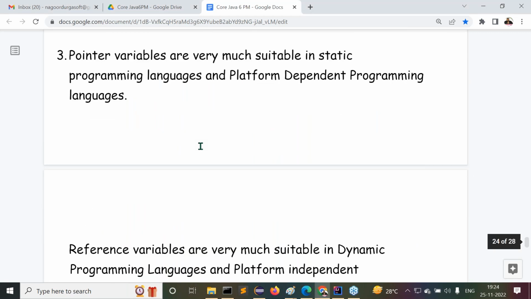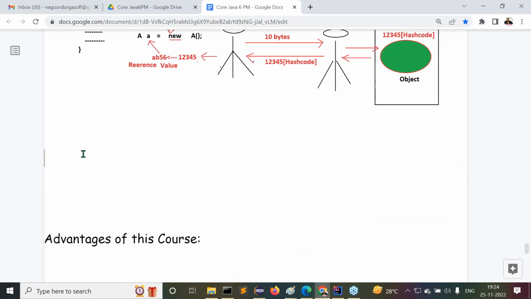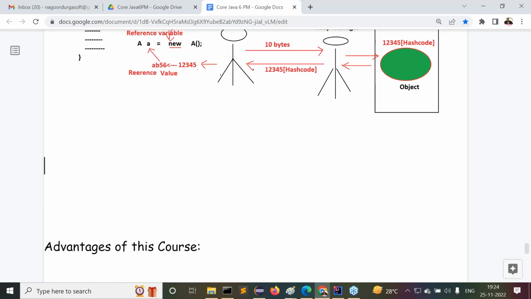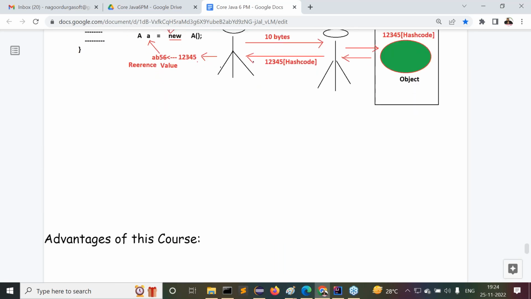Now this is the difference we understood up to now. How many differences did we complete, guys? Overall, how many differences have we completed up to now? 4 or 5? Can you tell me what the 5 differences are here? What is the first one? C and C++ are static programming languages, but Java is a dynamic programming language.